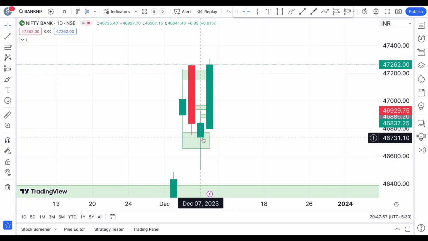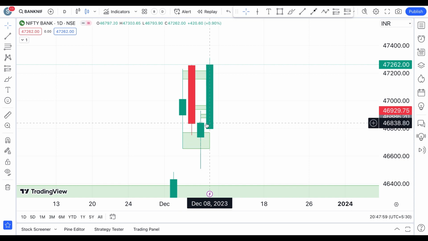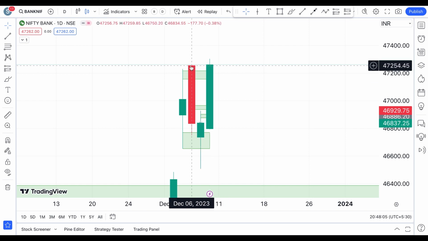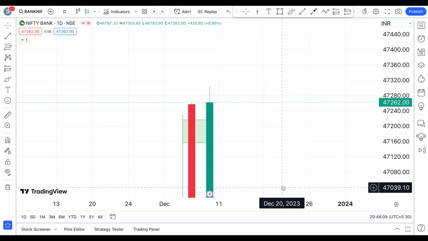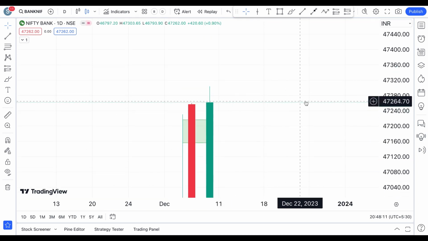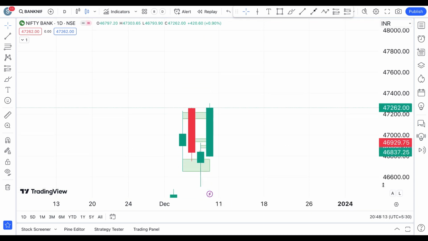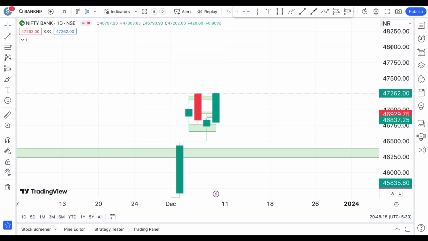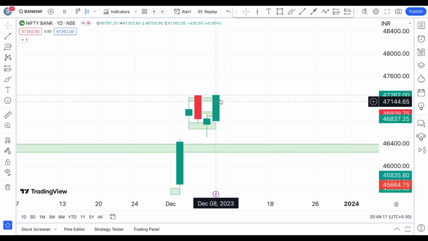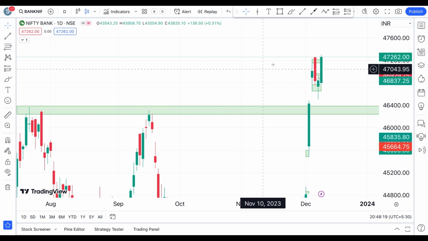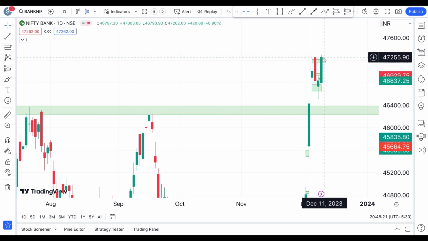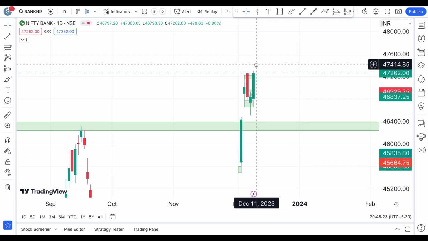So we see that the Bank Nifty has taken support there, and today we see Bank Nifty not only rallying but also taking the close above this high, slightly above the bearish engulfing pattern high. Okay, with a very slight close just above that. But we can say that, with this kind of day on a daily time frame of Bank Nifty, this correction is done, and Bank Nifty is again looking to go towards the upside.